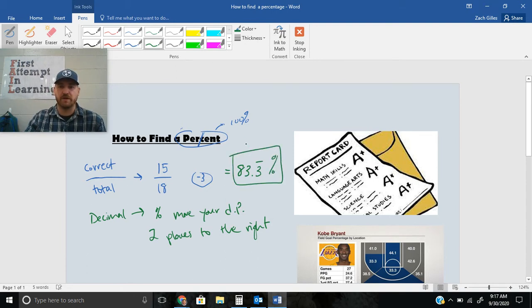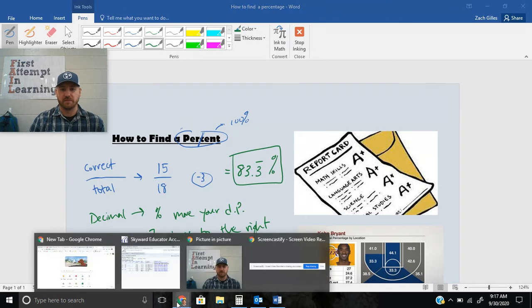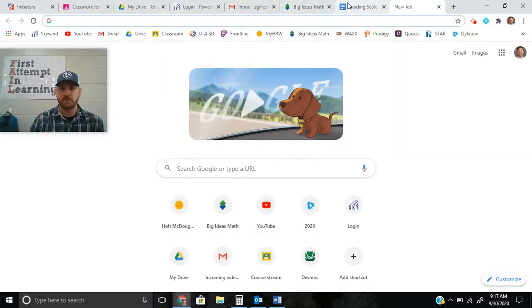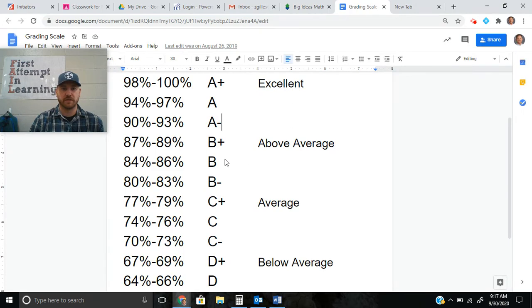How do I know my grade? A lot of teachers I know have a grading scale. I'll show you an example of mine that I use. It looks something like this. So I'd find the category where I fit in. I had 83.33, so that's right on that B minus mark. If it'd be 84, it'd be the B mark. Okay, so that's how you go about finding your grade and calculating your grade.